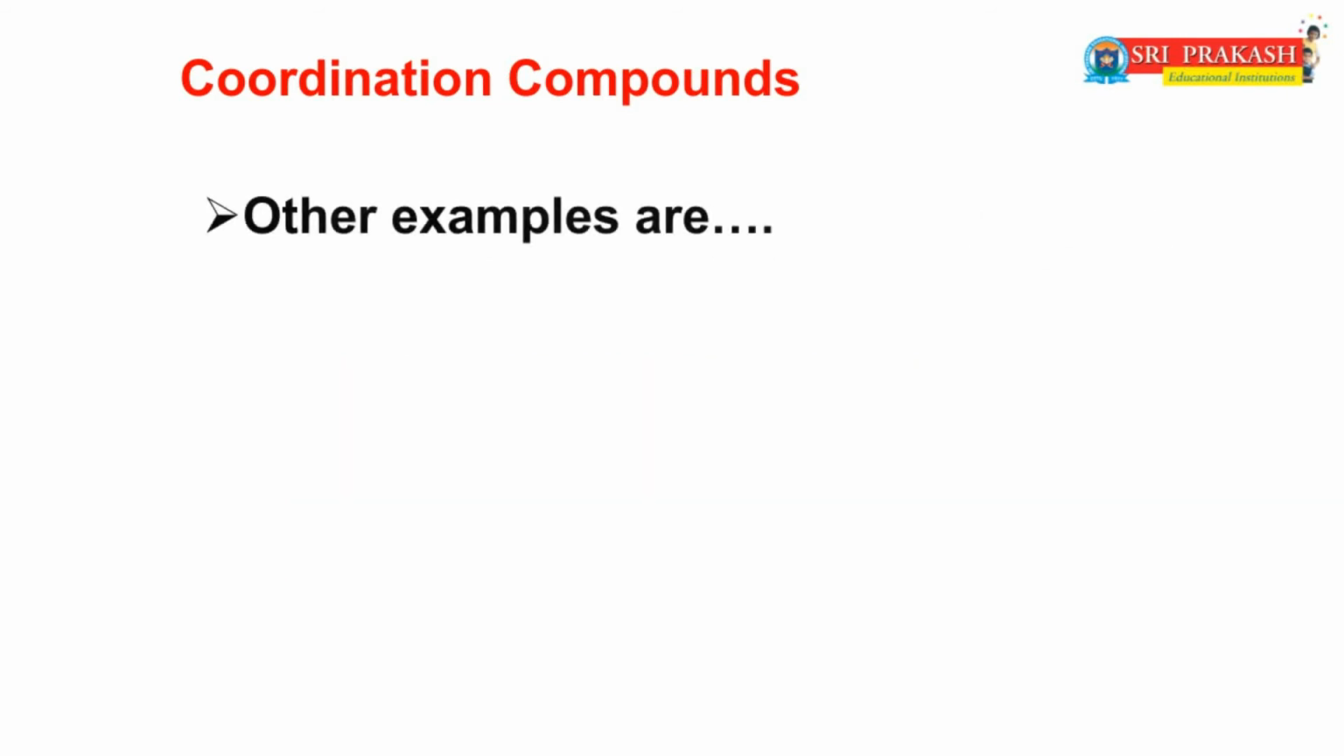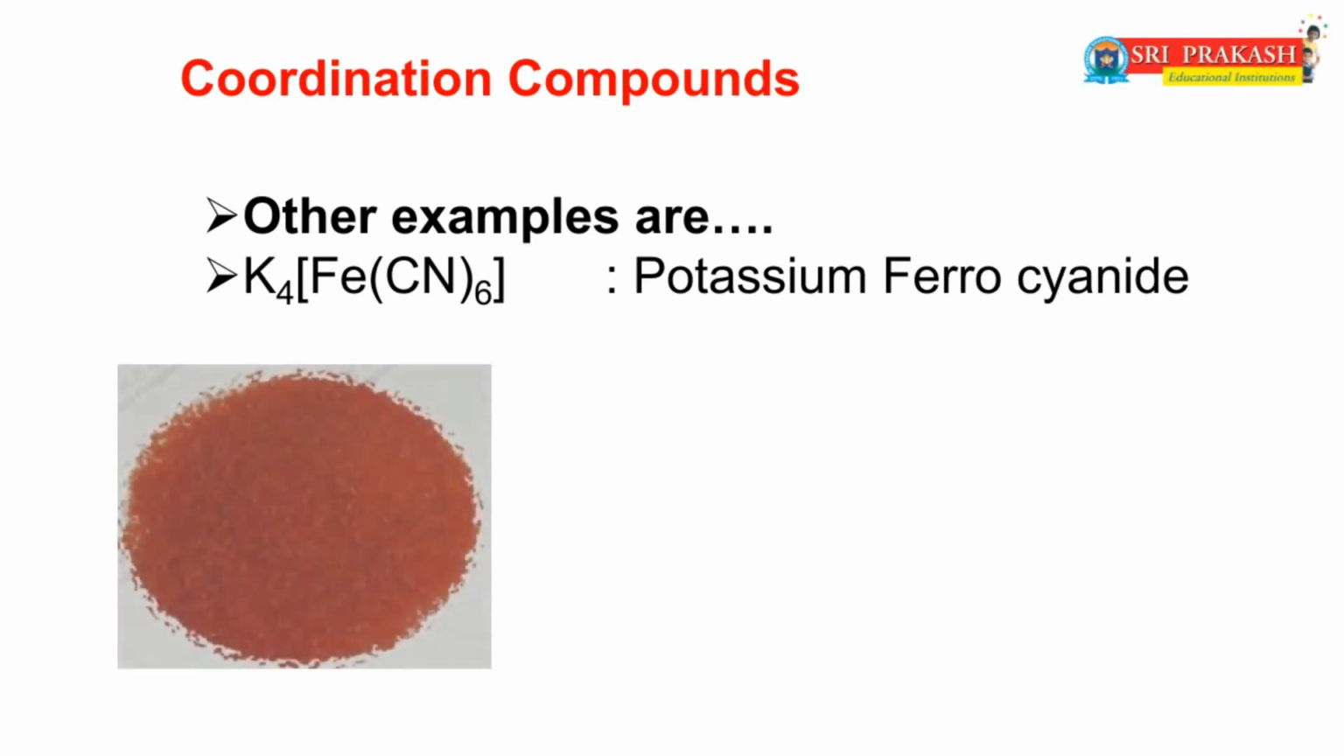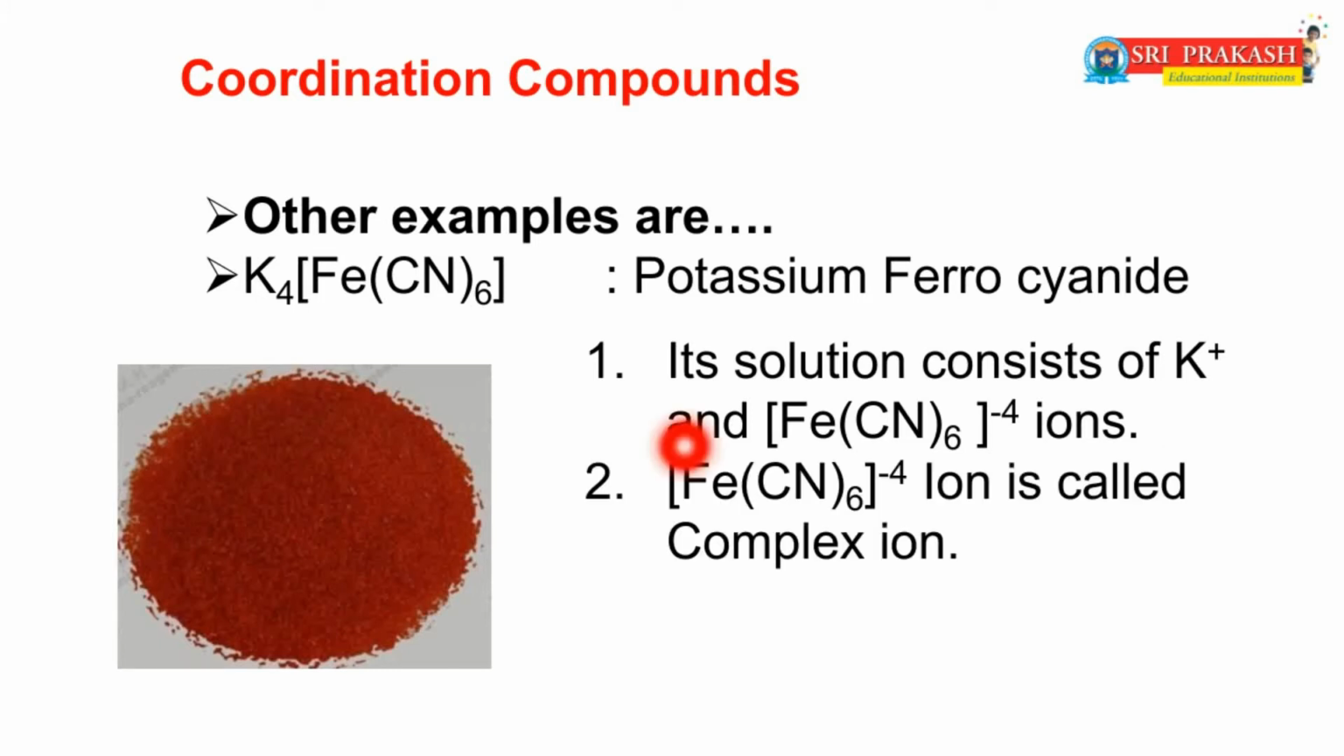The other examples of coordination compounds are K4[Fe(CN)6]. The name of this compound is potassium ferrocyanide. This is the potassium ferrocyanide. The potassium ferrocyanide solution consists of K+ and [Fe(CN)6]4- ions. [Fe(CN)6]4- ion is called complex ion. This complex ion does not break down to Fe2+ and CN- ions in the solution.